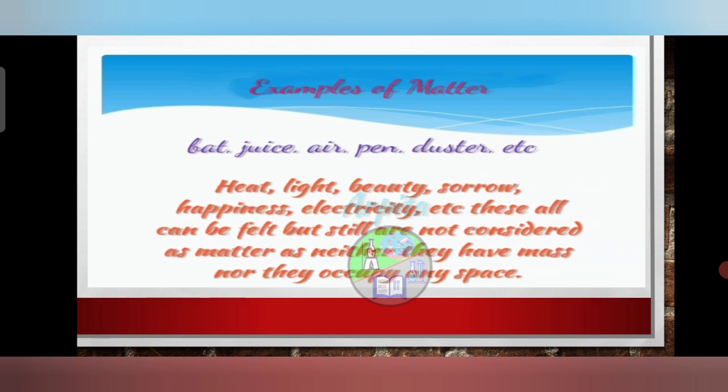Examples of matter again: bat, juice, air, pen, duster. Heat, light, beauty, sorrow, happiness, electricity, etc. These all can be felt but still are not considered as matter, as neither they have mass nor they occupy any space.